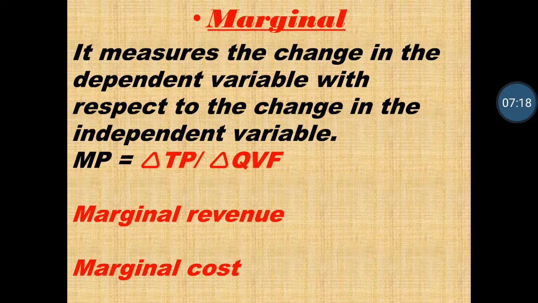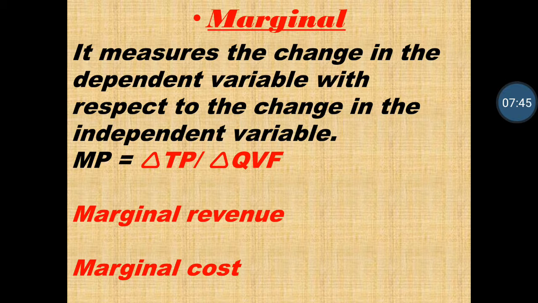Next is marginal revenue. Marginal revenue means the extra income earned by a firm after selling an extra commodity in the market. The formula is delta TR upon delta Q. Delta TR upon delta Q means change in total revenue due to change in total quantity.